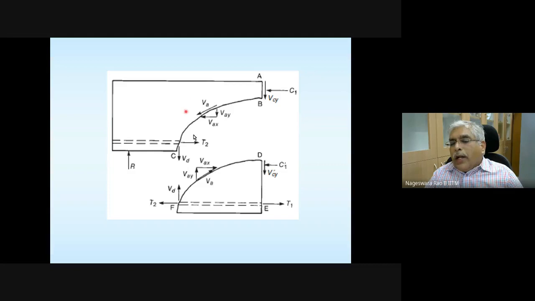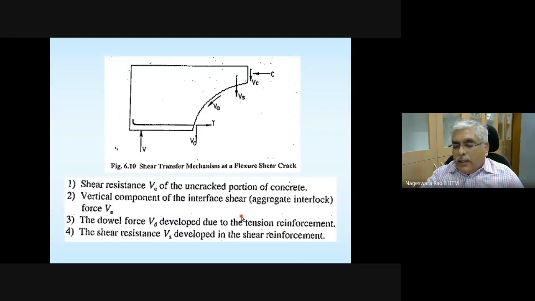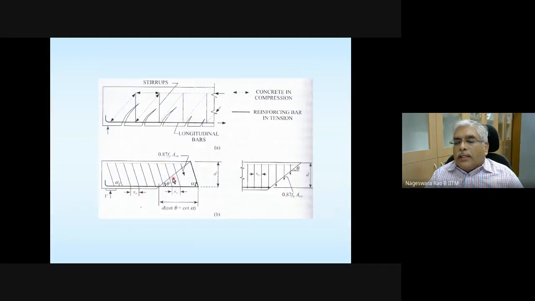You can put these two parts together and tie them. Basically, that is what we are doing here. We are trying to tie the two parts. This is the separation along which these two parts are going to separate because of this crack, which is at an angle theta. I don't want that separation to happen, so I am tying it.